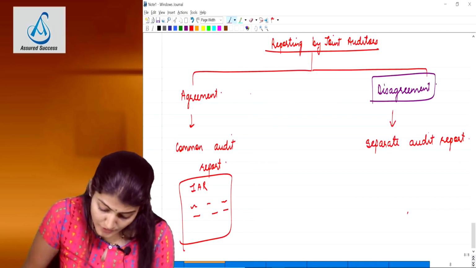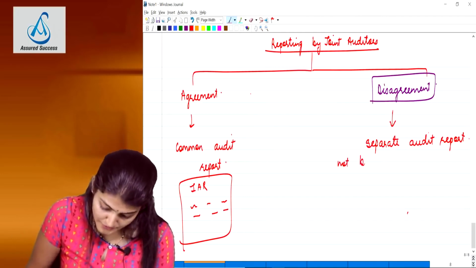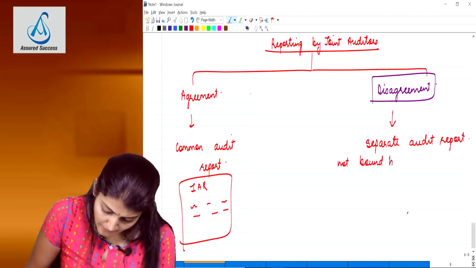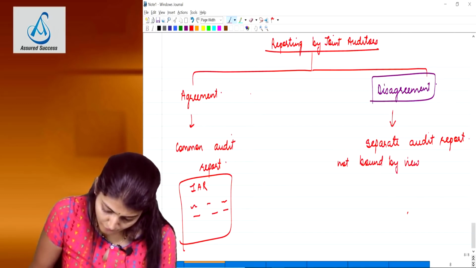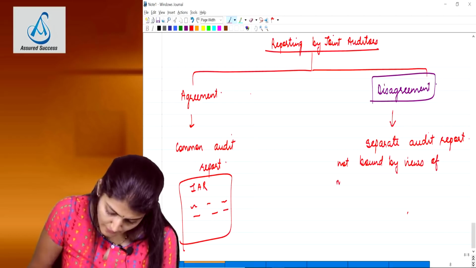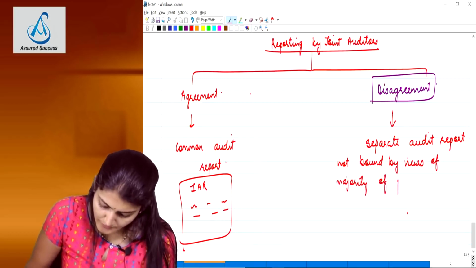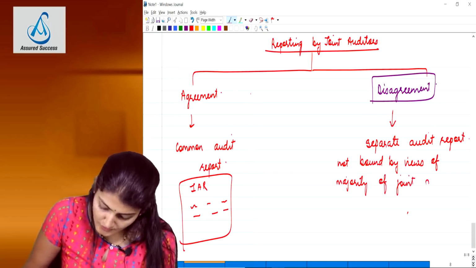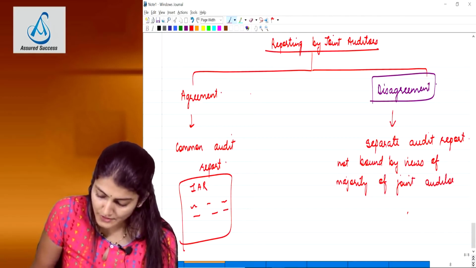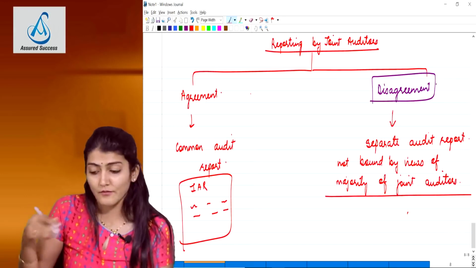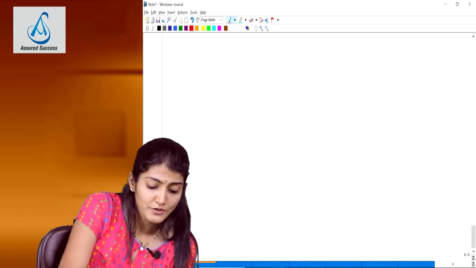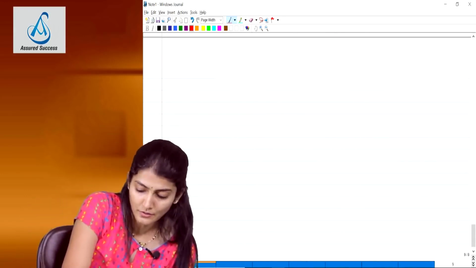Separate audit report, not bound by the views of majority of joint auditors. So the joint auditors having a different opinion may issue a separate audit report.